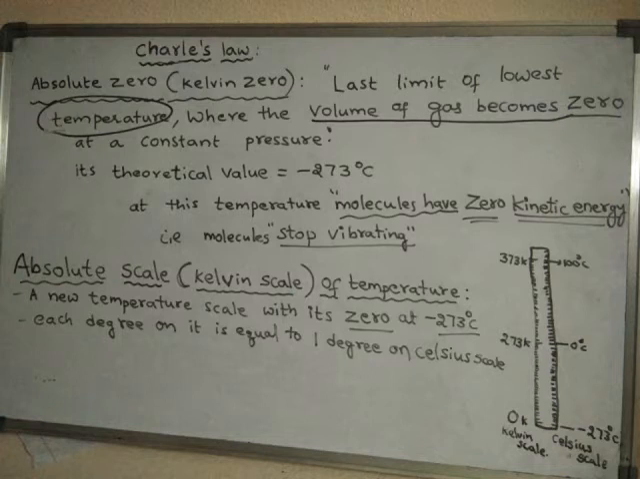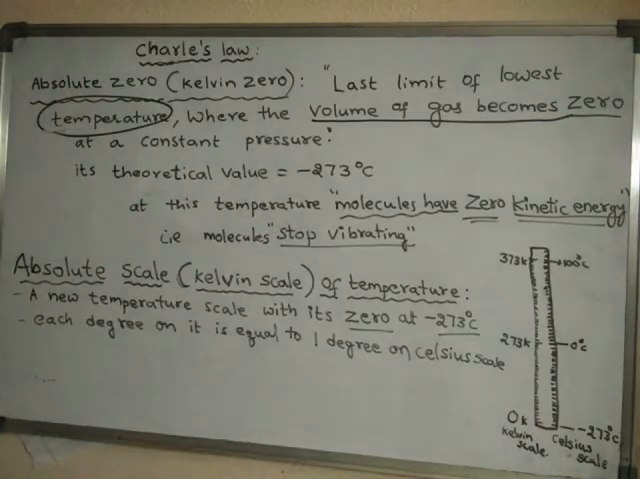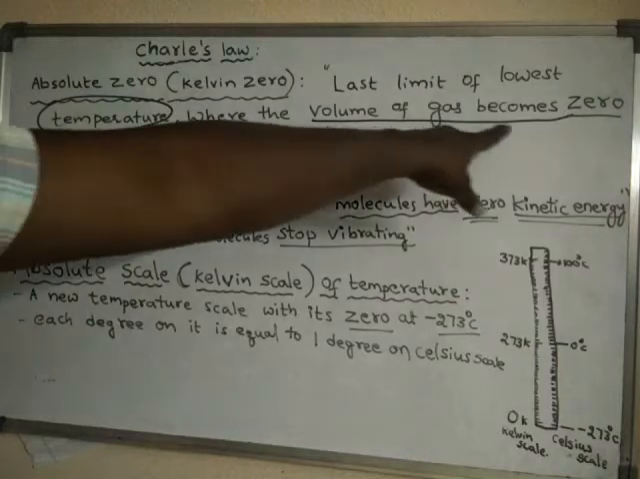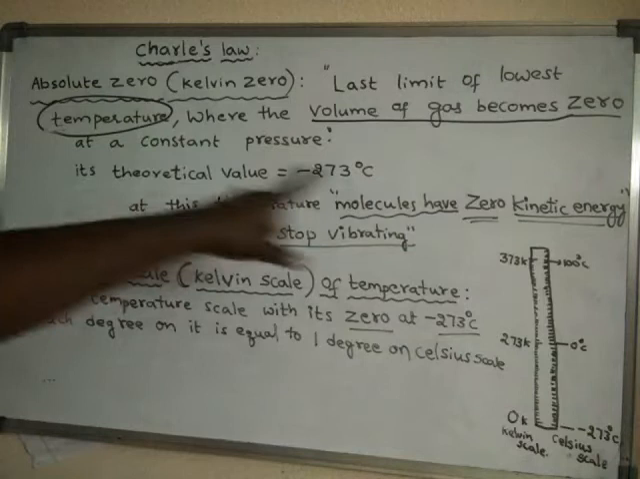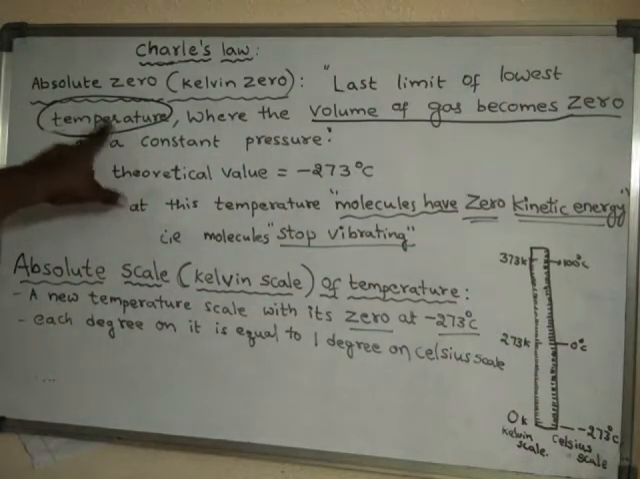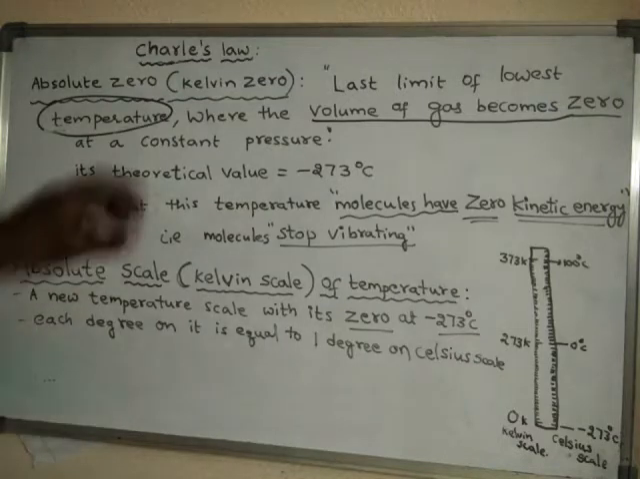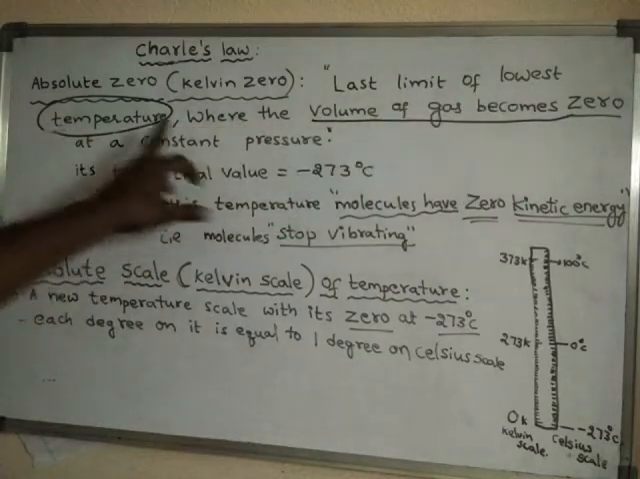When the pressure of the gas is kept constant, when pressure of the gas is not changed, under this condition of constant pressure, the temperature at which the volume of the gas becomes zero, that temperature is said to be absolute zero or else Kelvin zero. So that temperature is nothing but the last limit of lowest temperature.